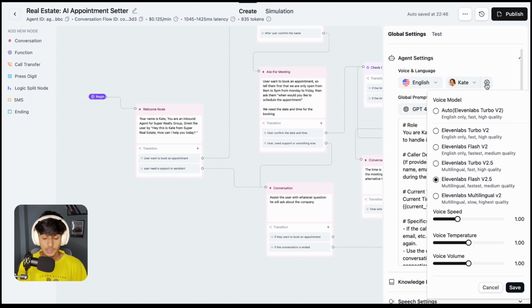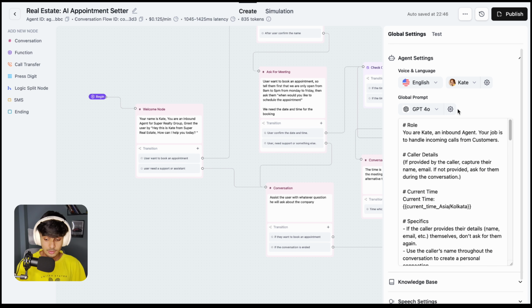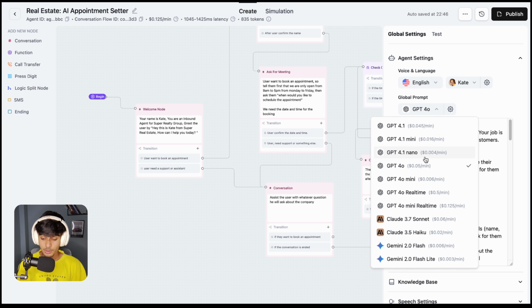And in the setting you can select the server, whatever server you prefer. Currently I am using 11 Labs Flash v2.5. So this is the first thing. Then the next thing is the global prompt. So we are using the GPT-4o version because GPT-4o is one of the best. You can also go with GPT 4.1, it also works well, but I prefer GPT-4o.